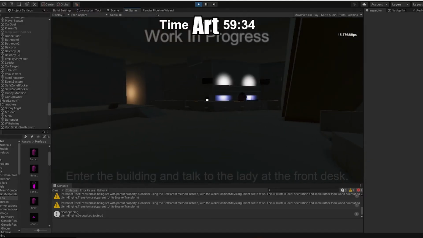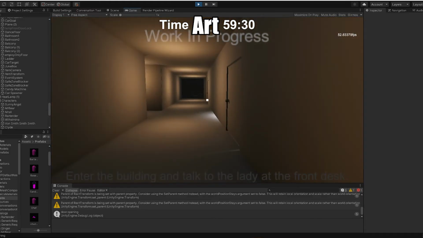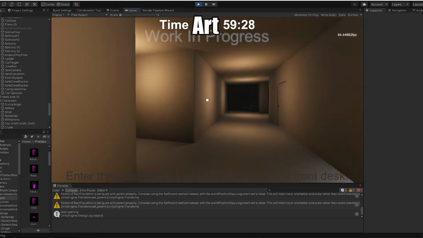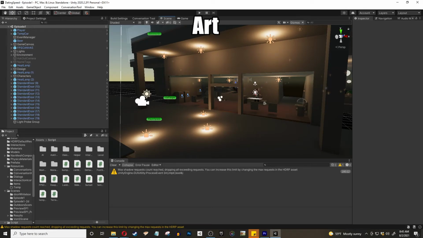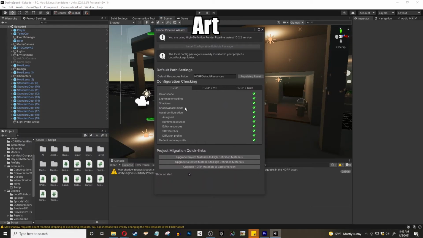Frank, on the other hand, will be working on our environment art, and we've been in some early talks about some exciting ideas to bring this world to life. Additionally, Frank added HDRP support to the game. This will give us more control over the shaders and PBR settings, allowing for things like subsurface scattering, global illumination, and much more.